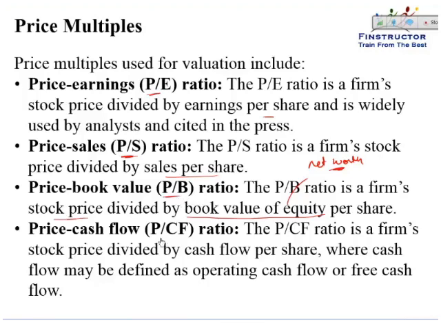We can use the price to cash flow ratio also, again arguing that similar firms should have the same price to cash flow multiple. That is the ratio of the stock price divided by the cash flow per share. Often there is some confusion about the definition of the cash flow, so it can be operating cash flow or free cash flow to firm or free cash flow to equity, depending on what the analysts are more comfortable with.